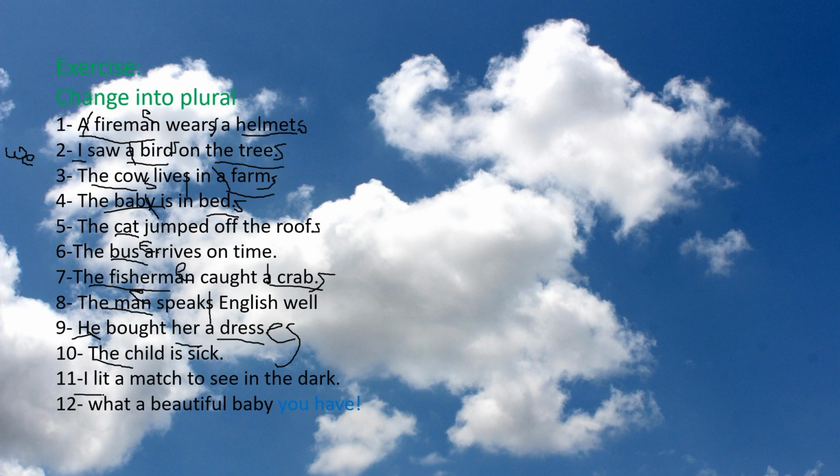I lit a match to see in the dark. I will be we. Lit a match, a match will be matches. Here it ends with ch. We will add es. What a beautiful baby. It will be what beautiful babies. We'll omit the y and add ies.